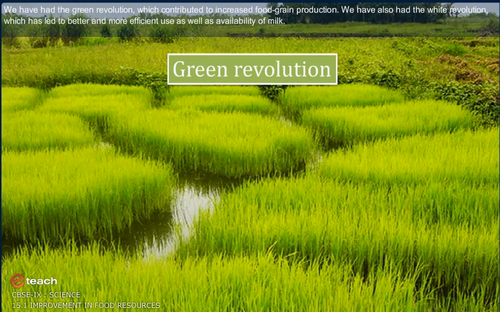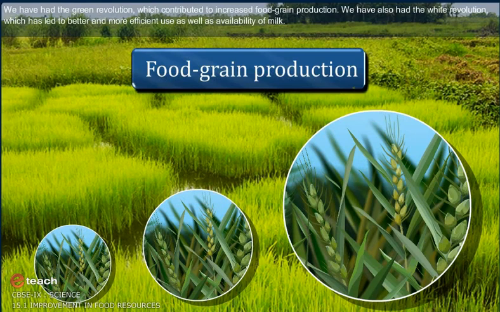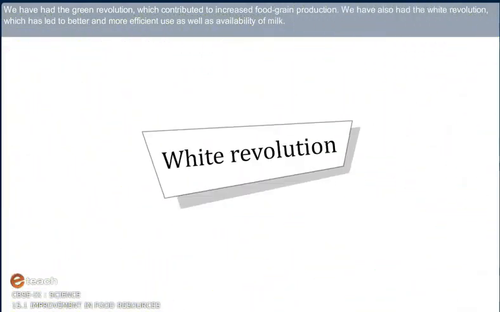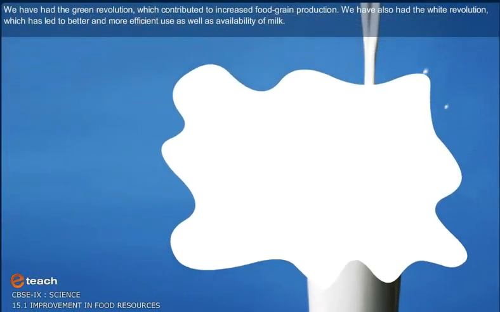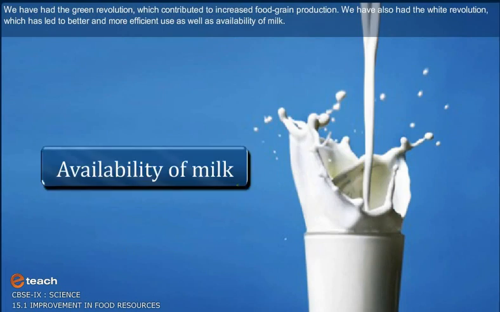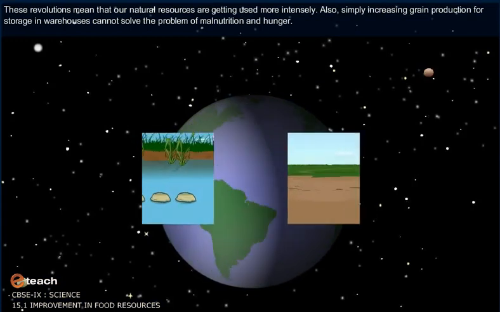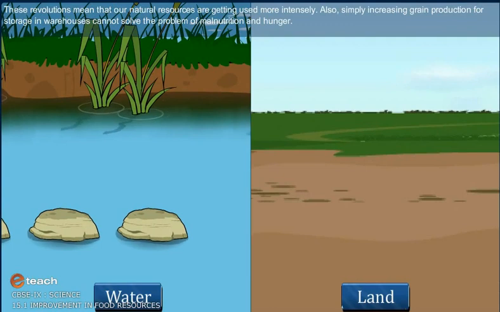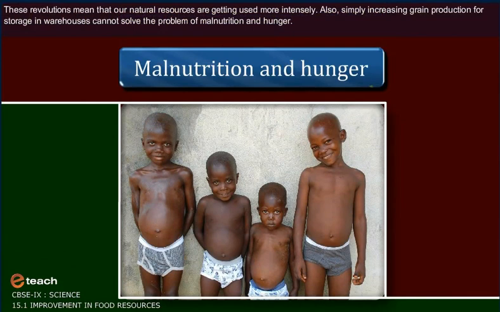We have had the Green Revolution, which contributed to increased food grain production. We have also had the White Revolution, which has led to better and more efficient use as well as availability of milk. These revolutions mean that our natural resources are getting used more intensively. Also, simply increasing grain production for storage in warehouses cannot solve the problem of malnutrition and hunger.